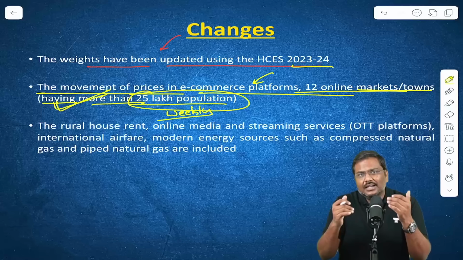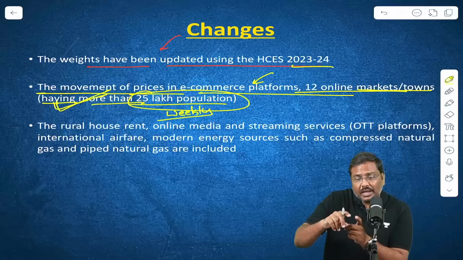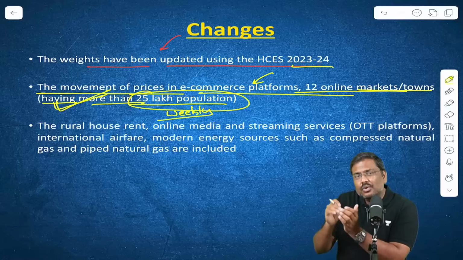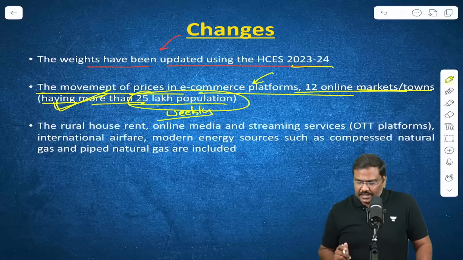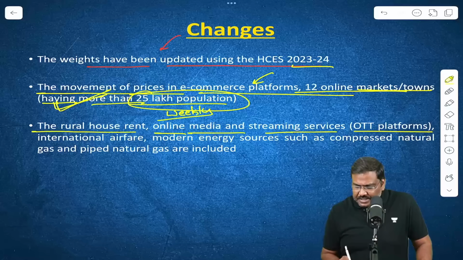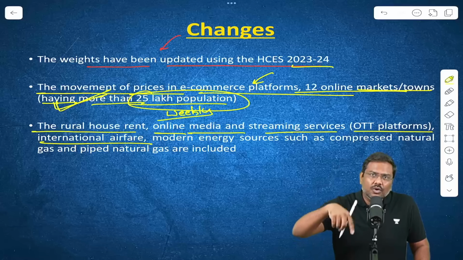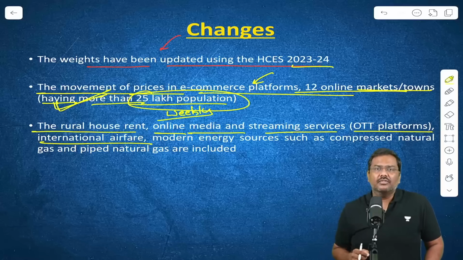We will collect the data from even e-commerce or online websites. That will also be included in the calculation of the movement or the variation in the price of the basket. Another one, rural house rent, as already mentioned, online media, streaming services, etc. All of these have been included in the new basket, which will be used to calculate the retail inflation.